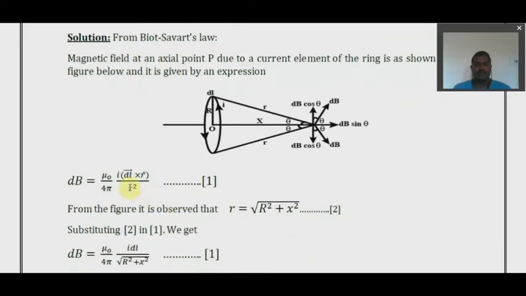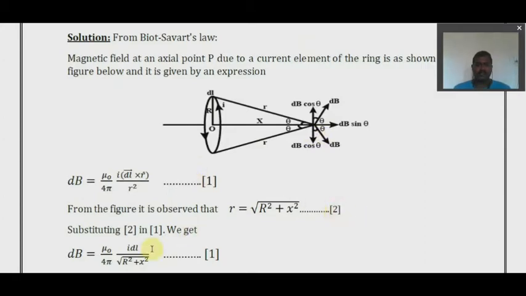So what is R? This is DL. Can you see the R here, and the R here? What is R? R can be written as the square root of R square plus X square, because of Pythagoras theorem. Write it as equation number 2.